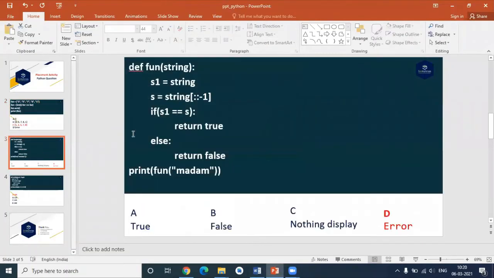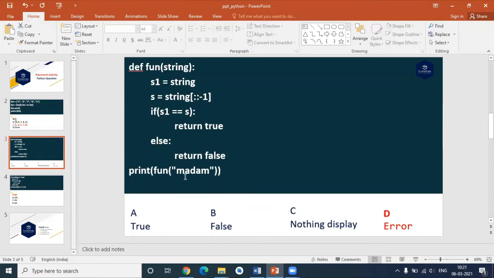The next question is here. I'm creating a user-defined function with a parameter as a string. I'm storing that string to the S1 object. Then I'm creating one more object, S. For that S, I'm storing the reverse order of this string: I take S1, reverse that string, and store it back to S.